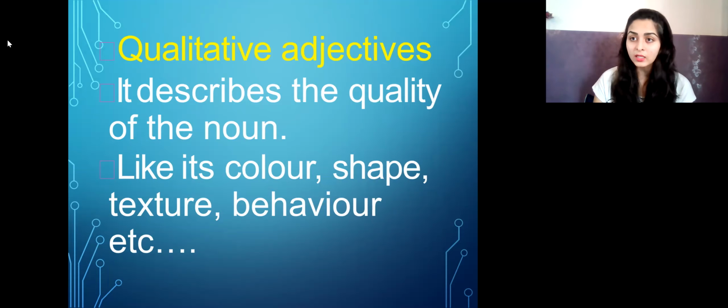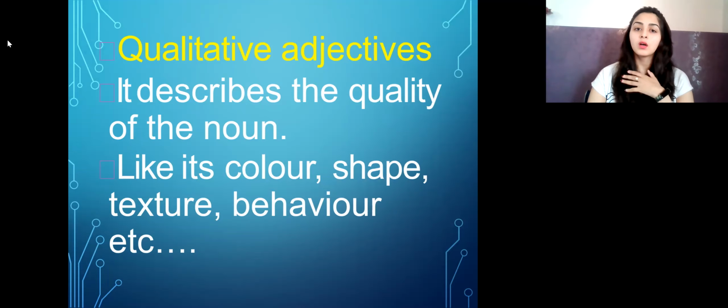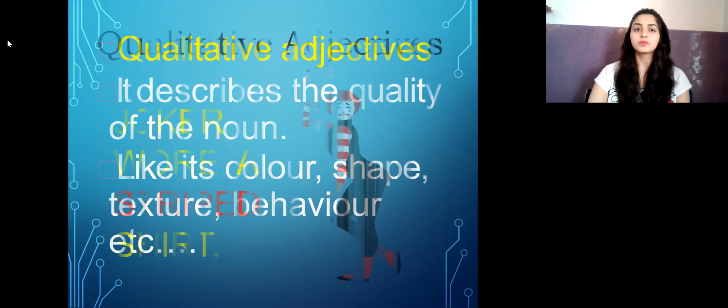Now we are on qualitative. That means, is my hair long, short, straight, wavy? It depends on the quality. How the person is. Is the person honest, loyal? He's a disloyal person, or he's a liar, right? So the quality of the person, not how many people there are. How many people falls into the category of quantity, but we want to see the quality. So quality means honest, or maybe the color or shape of the person, how the texture is, or how the behavior of the person is.